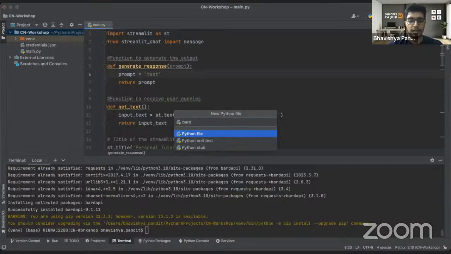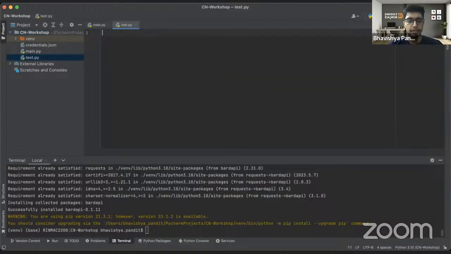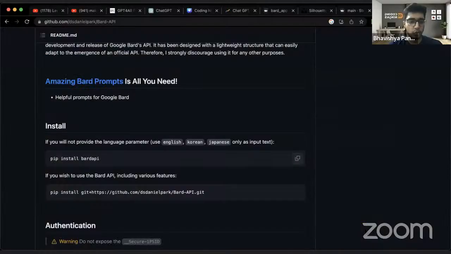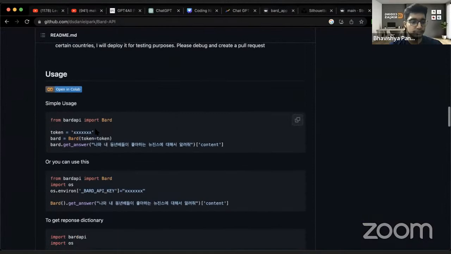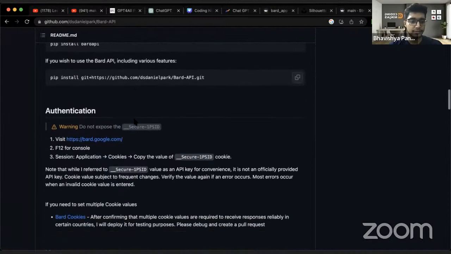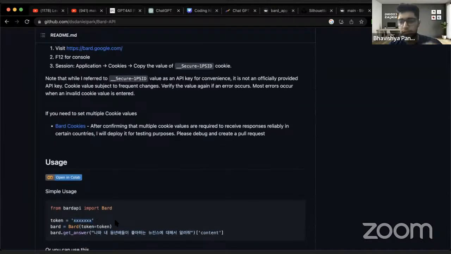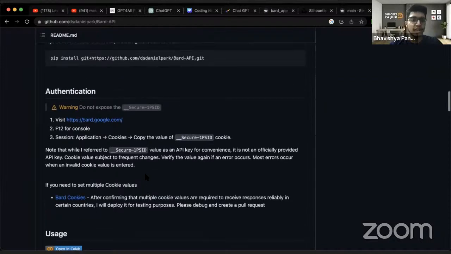So I'll just name it test.py, right? And I would just simply copy paste the code that this person has shared over here. I have copy pasted. But before that, he's talking about token. How to get this token? So again, you don't have to share this token. I have already extracted my token because of course I knew that I would have to show these things. So already in the credentials.json file, I already have my token, right?